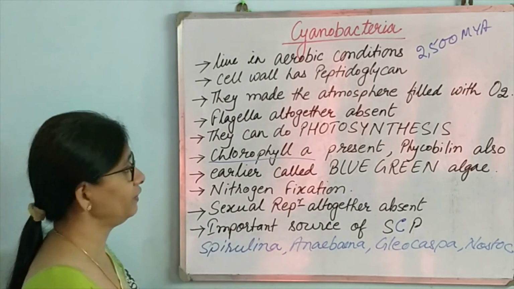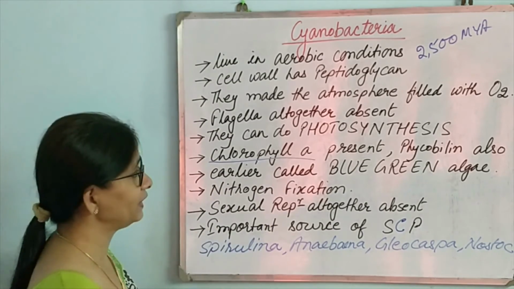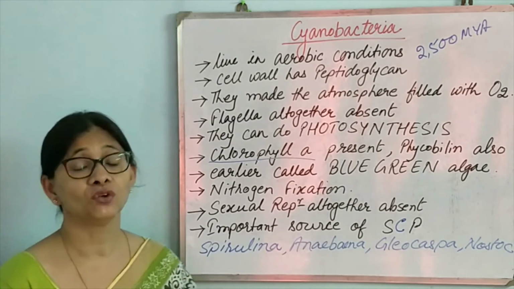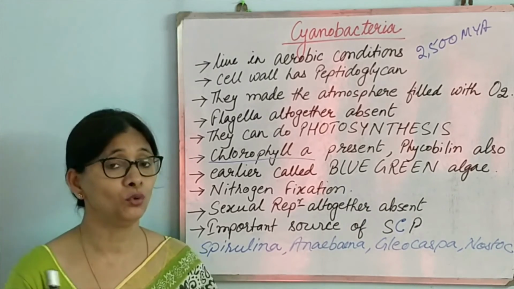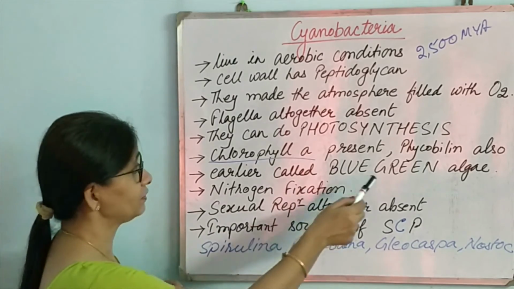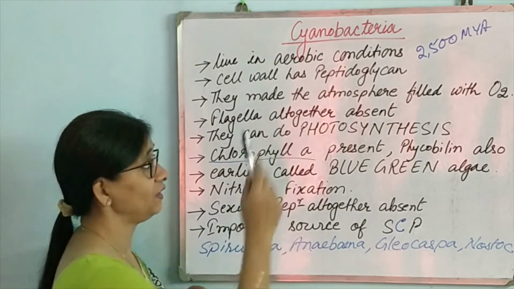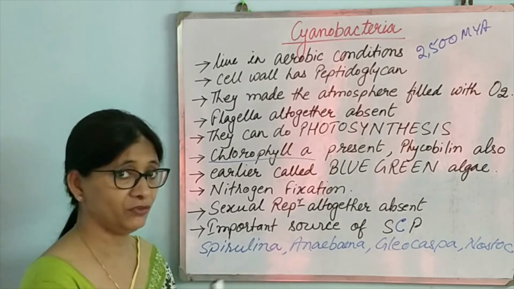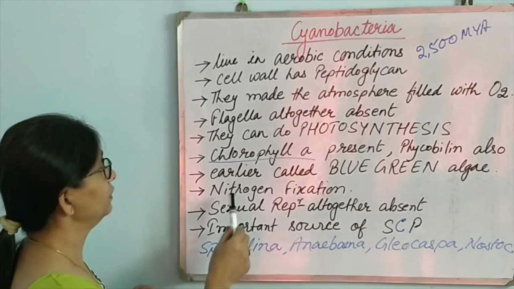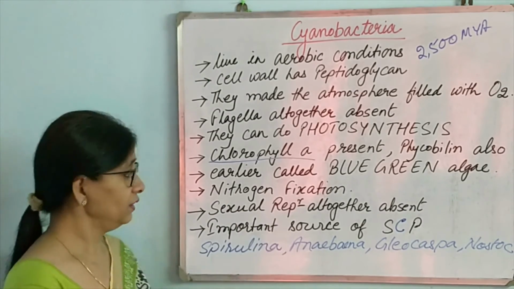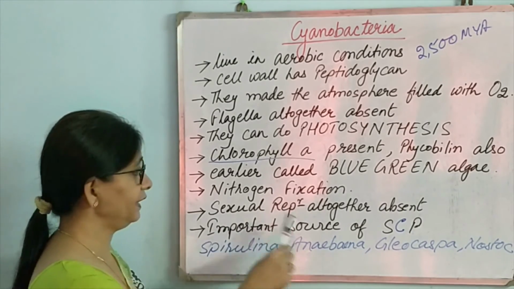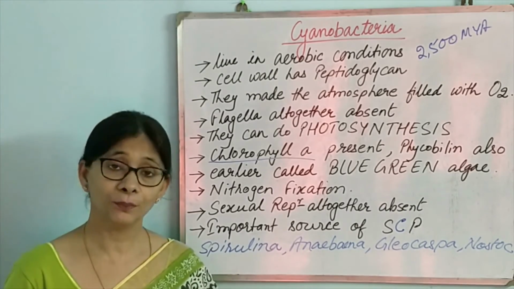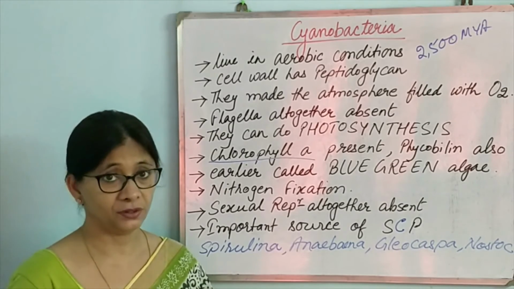They contain chlorophyll A, which is present in plants and cyanobacteria. They also have phycobilin, because of which their color is typically blue-green, and so they were included in blue-green algae. But since it was discovered that their cell wall has peptidoglycan, they were shifted to the bacteria group. They can do nitrogen fixation. Sexual reproduction is altogether absent in these bacteria, and they are an important source of single cell protein, which is so useful in present day.